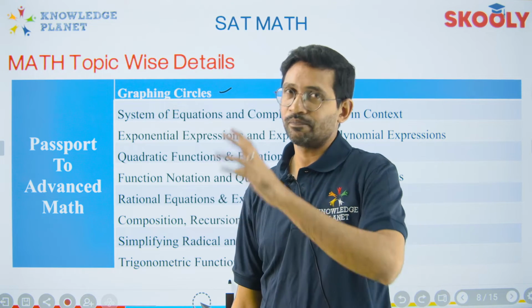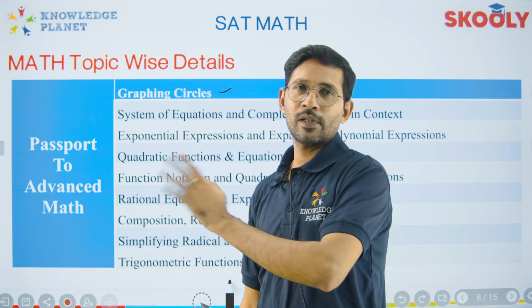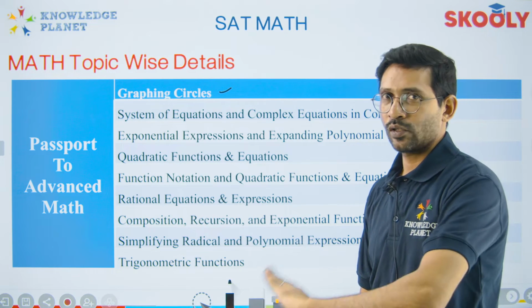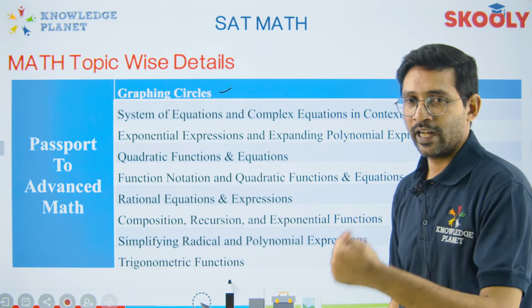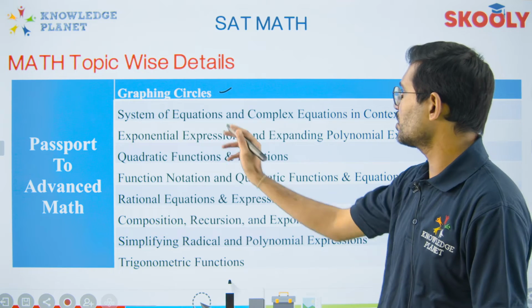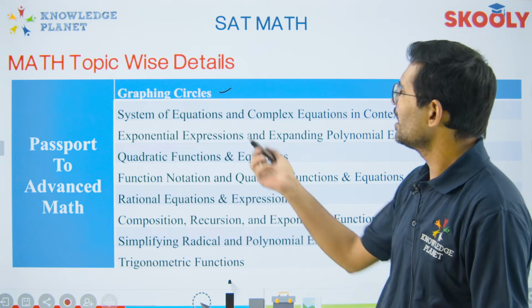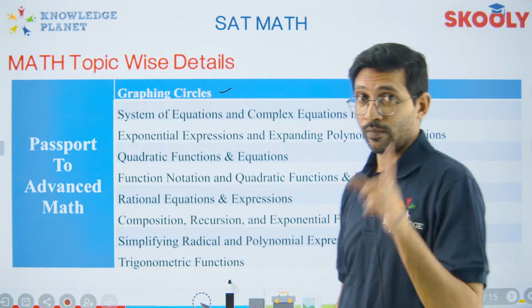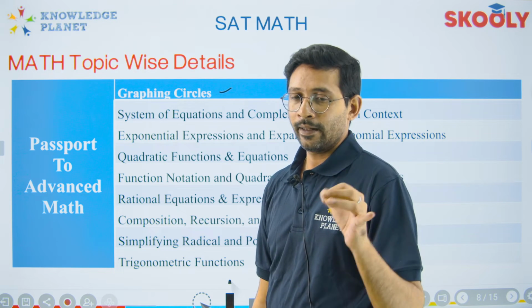So x minus passing through center, so x square plus y square equals r square is one. Another one is x square plus y square plus something. They're going to ask you to find the radius, the diameter. So that is done. System of equations and complex equation. This is okay. This is something which we're going to turn into linears as well. Exponential expression, one of the most important things.